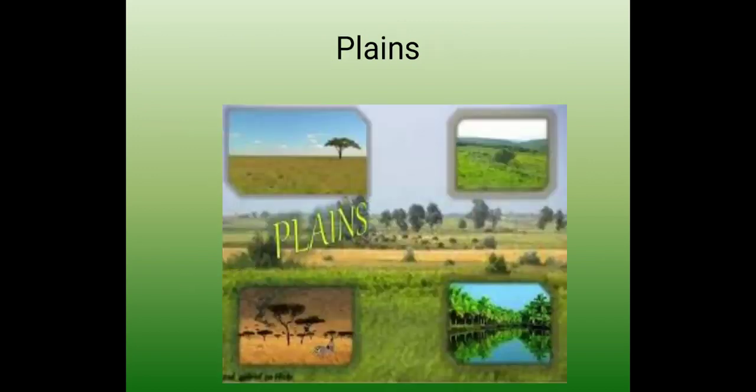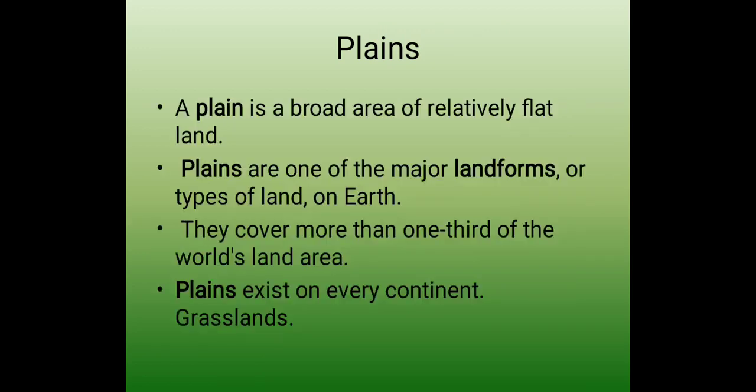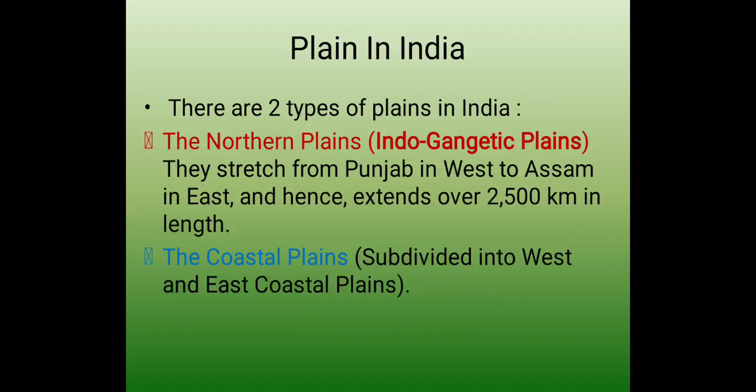and rivers. Now we will talk about another feature of our country India, that is plains. We have plain areas also. So before that, we will study what plains are. A plain is a broad area of relatively flat land. Plains are one of the major landforms or types of land on earth. They cover more than one-third of the world's land area. Plains exist on every continent, including grasslands.